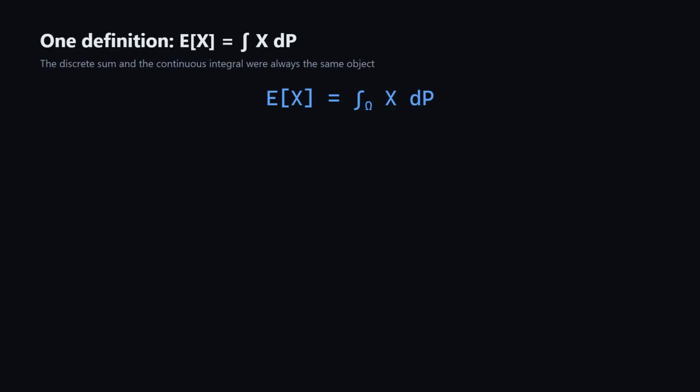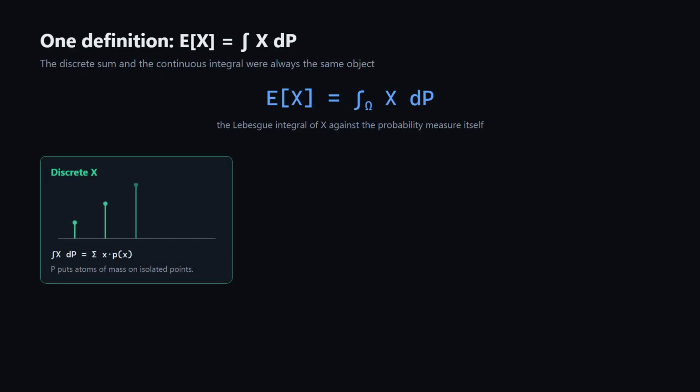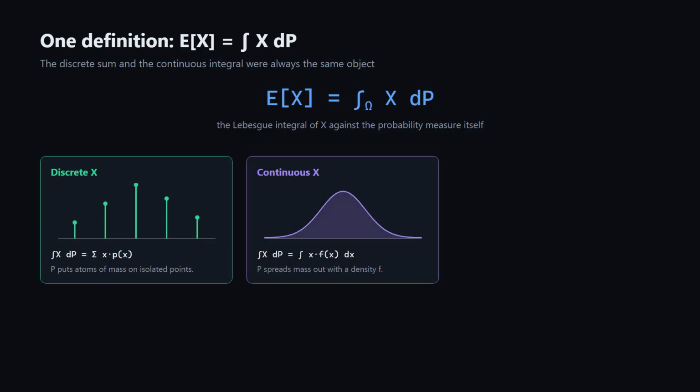The result is one object. E of X equals the integral over omega of X dP. Expectation is the Lebesgue integral of the random variable against the probability measure itself. For a discrete X, this collapses straight back to sigma x times p of x. For a continuous X with density f, it becomes the integral of x times f of x dx. One definition, two familiar faces.